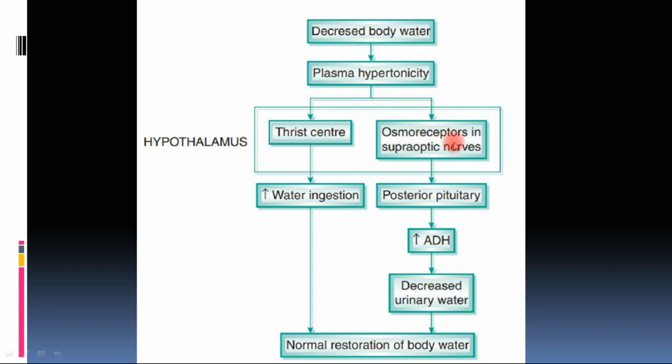Coming to the osmoreceptors, whenever there is plasma hypertonicity, the osmoreceptors present in the supraoptic nucleus send nerve endings to the posterior pituitary and secrete ADH hormone in the capillary bed of the posterior pituitary. This ADH hormone decreases the urinary water loss by absorbing more and more water from the distal convoluted tubule, and thus restores the normal body water. That is how this mechanism takes place in the hypothalamus for regulation of body water.